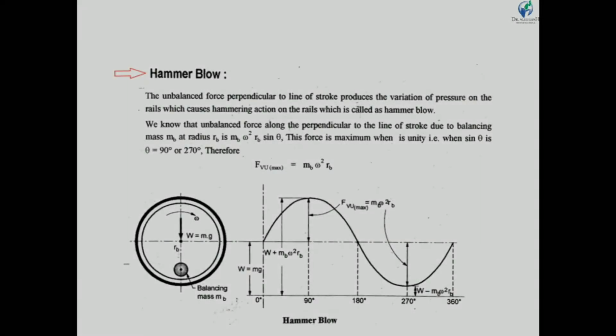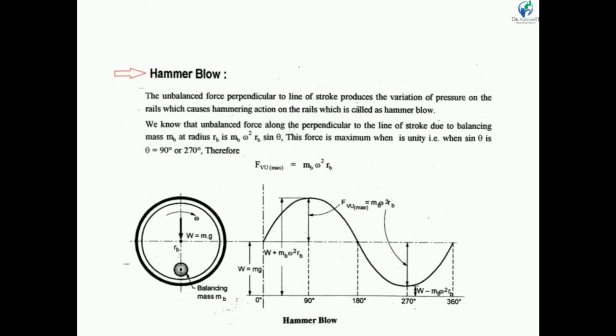Now let us understand hammer blow. The unbalanced force perpendicular to the line of stroke produces a variation of pressure on the rails, which causes a hammering action on the rail, which is called hammer blow. That means, because of the unbalanced force in a locomotive, a variation of pressure is created between rail and wheel, and this variation in pressure is known as hammer blow. We know that the unbalanced force perpendicular to the line of stroke is due to the balancing mass.